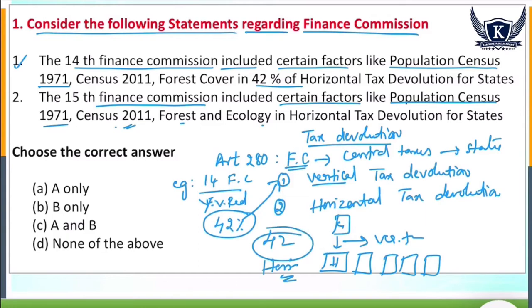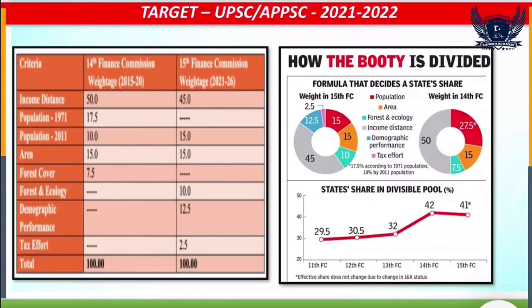Now 42 is fine according to 14th Finance Commission. Now look at the state, the main weightage have been given based on the criteria. This is the 14th Finance Commission and this is the 15th Finance Commission. Now look at here, population criteria census 1971, it is present in 14, but in 15 is absent.